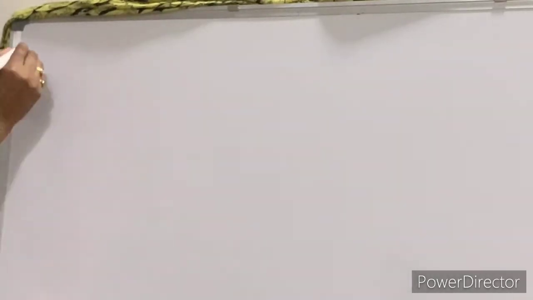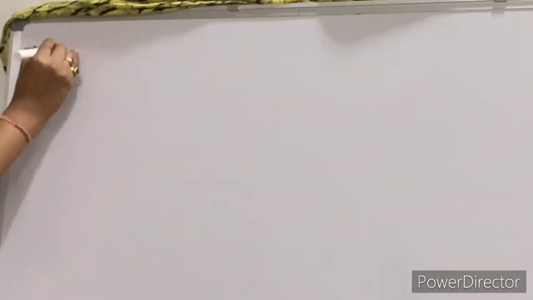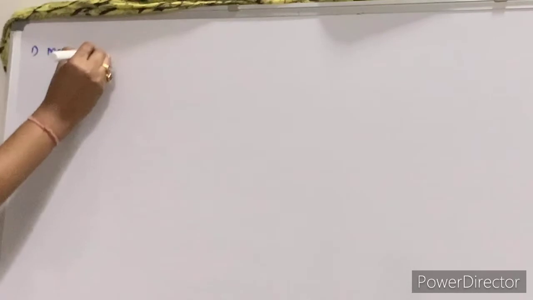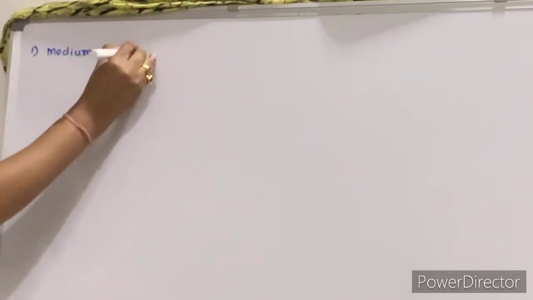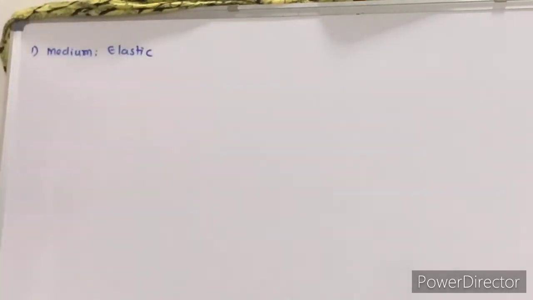We know that for propagation of mechanical waves, a medium is necessary. That medium requires the following three properties. First, the medium must be elastic. What is elasticity?